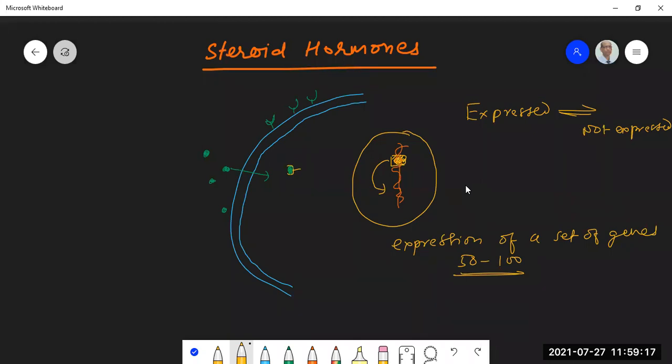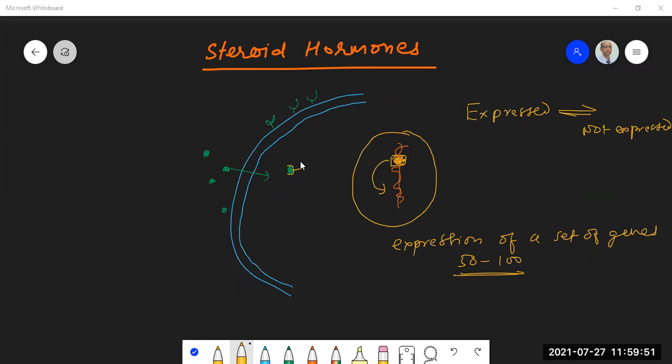So this is what we say: steroid hormones act at the molecular level. Protein hormones, on the other hand, modify the activity of certain enzymes, target proteins, channels, and therefore they are said to act at the cellular level.